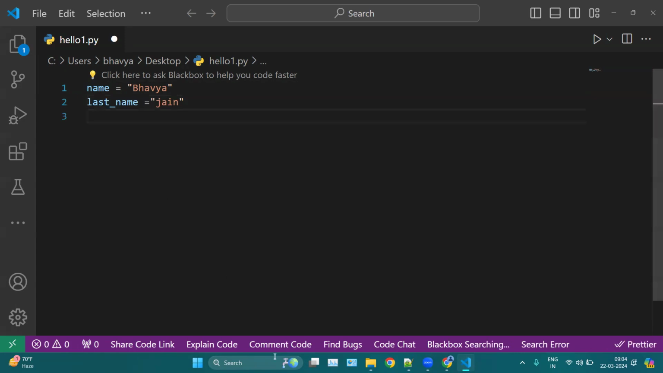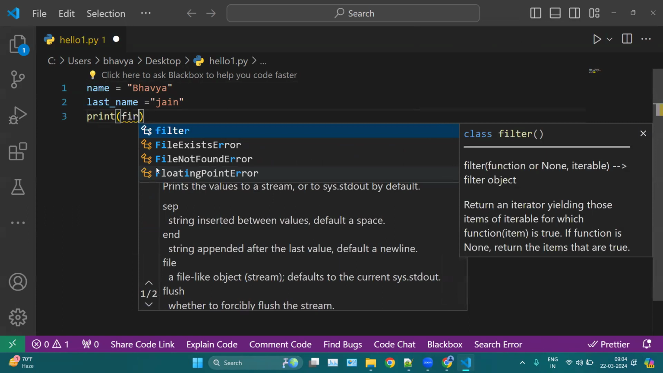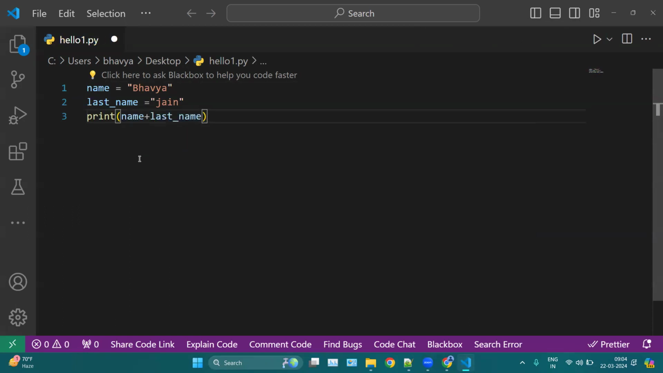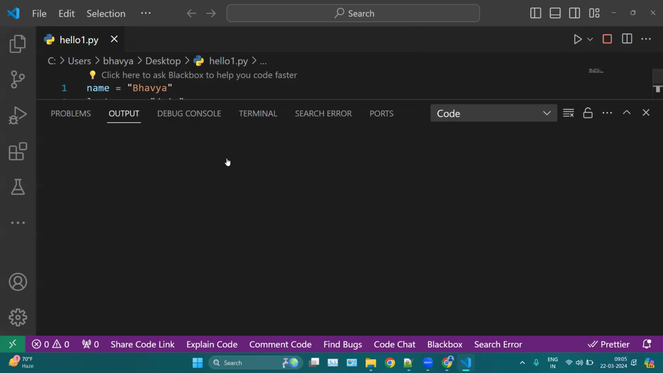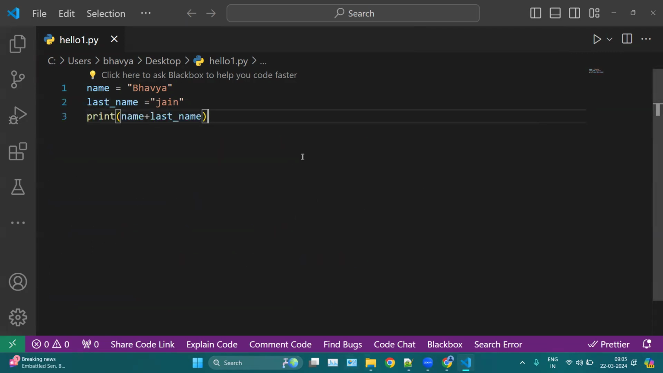Okay. Now what we can do, we can print first name, sorry, name plus last name, like this. Okay. So if I run this one, you can notice we have this name here. But here you can notice we don't have space between my names, first name and last name. Okay, we have this name here, and then here we have my last name. But here I don't have the space. So what we can do, we can add space.